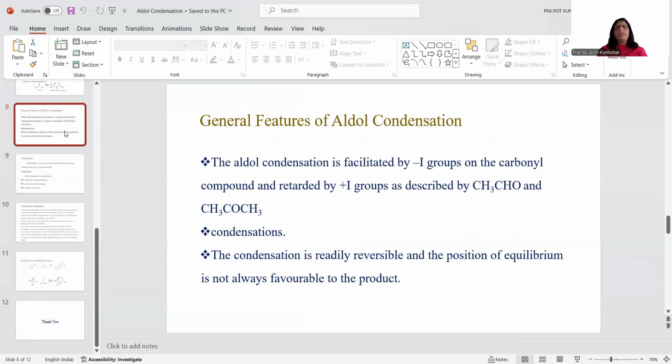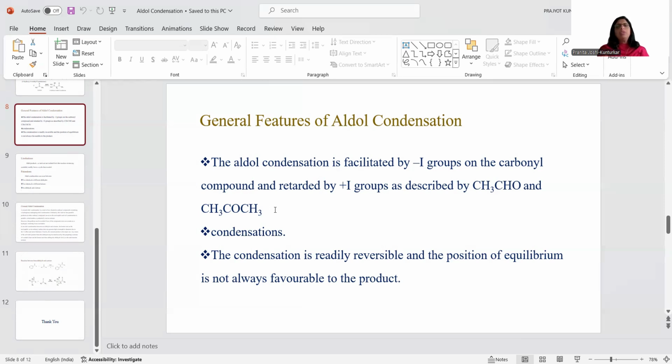Now, what are the general features of aldol condensation reaction? The aldol condensation reaction is facilitated by a minus I group on the carbonyl compound, and it is retarded by a plus I group, as shown in acetaldehyde and acetone. Now, why is the rate of reaction decreased by a plus I inductive effect group? See here, the methyl group is an electron donating group. It has a plus I inductive effect. At the same time, the two methyl groups in the ketone are also electron donating, with plus I inductive effect.